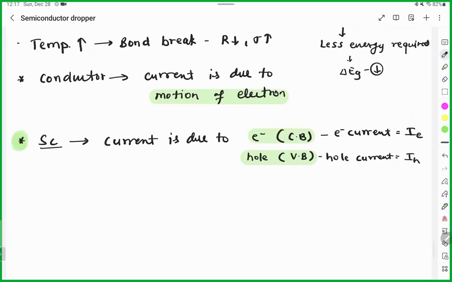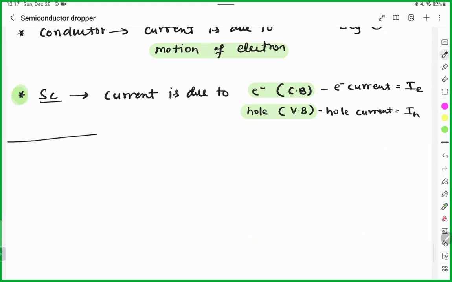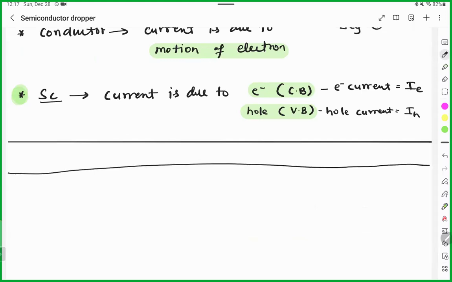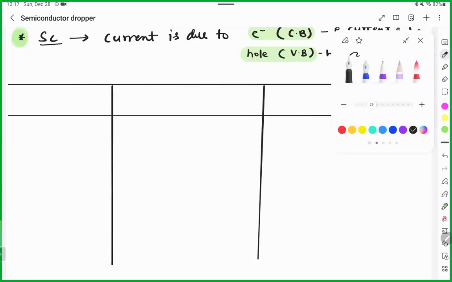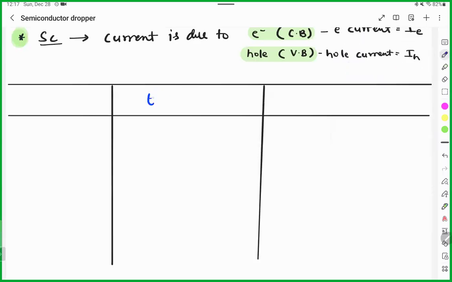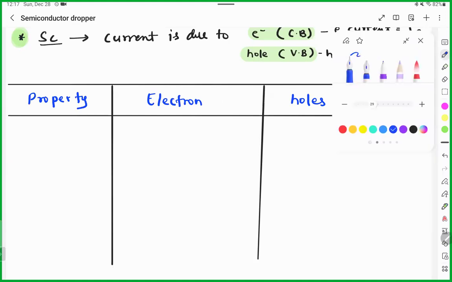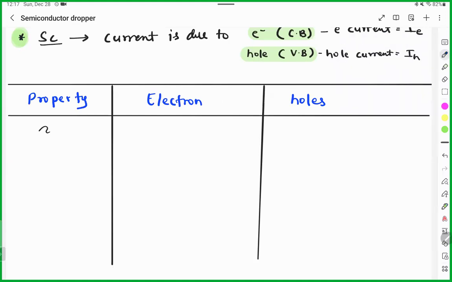That's why you need to compare between the electrons and holes. What are the differences between these two? Here you have property. At one place you have electron, and on the other side you have holes. This is one concept you are reading for the very first time in physics. All other things are correlated, but this is the one where you have difference. Example, band.